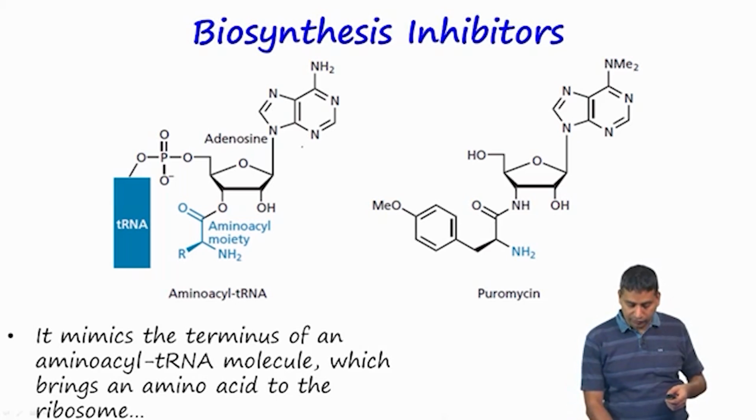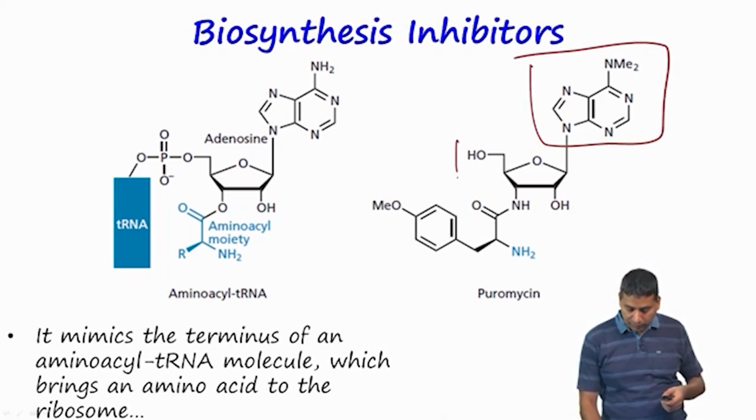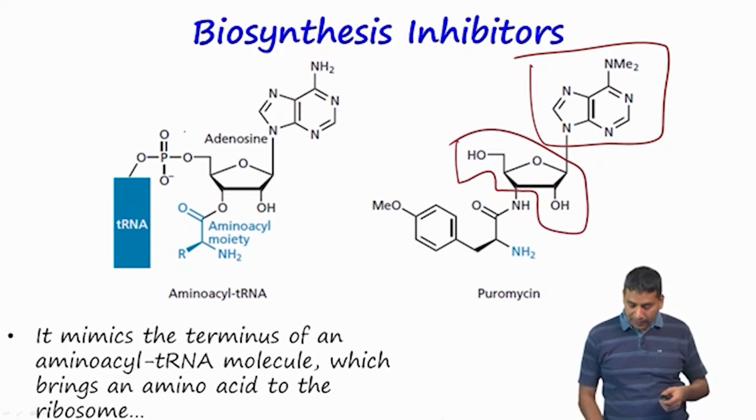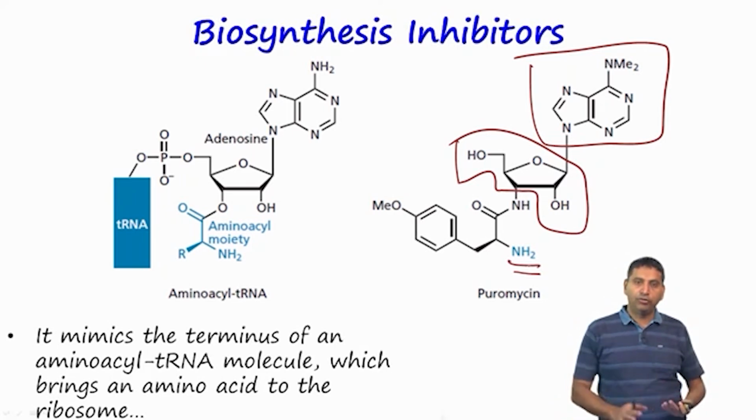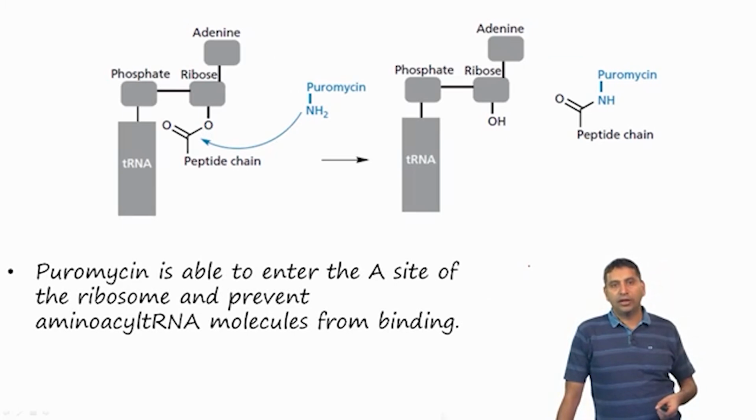You see here the structure: the adenosine part remains the same, the sugar part has a very similar structure as you can see here, and there is an amino acid here, but the amino acid is now bound through an amide instead of an ester. Once it goes and binds to the ribosome, it acts as a way in which you can inhibit the biosynthesis. So, let us look at the example here.